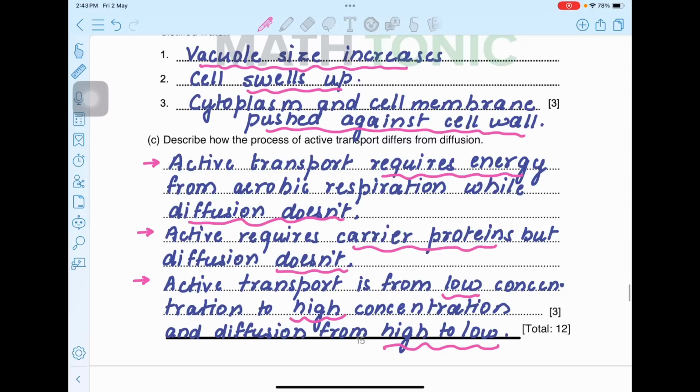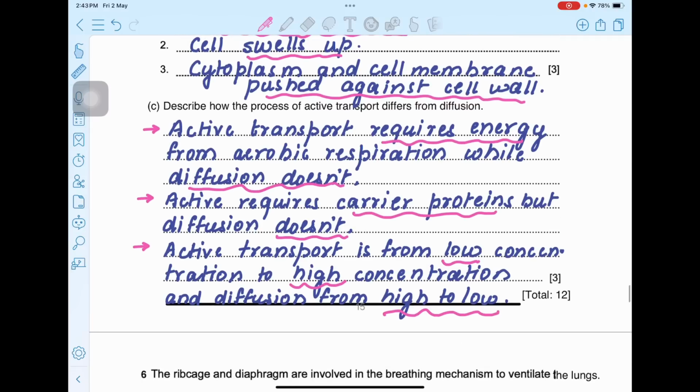Describe how the process of active transport differs from diffusion. So either there can be a question for active transport and diffusion or osmosis. So the points you can include here: active transport requires energy from aerobic respiration while diffusion does not. Same for osmosis also. Active transport requires carrier protein but diffusion does not. Same for osmosis. Active transport is from low concentration to high concentration and diffusion is from high to low. Same you can use for osmosis also.